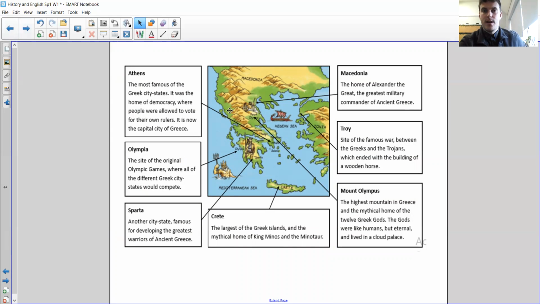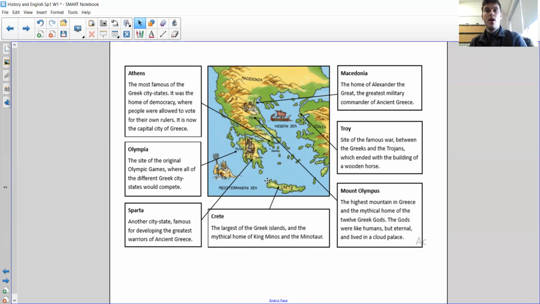So you're going to draw your own, and you're going to draw an arrow going to Athens, Olympia, Sparta, Crete, okay? And what I would like you to do is you're going to use your researching skills, and you are going to find out about each city-state because they all had things that they were famous for.